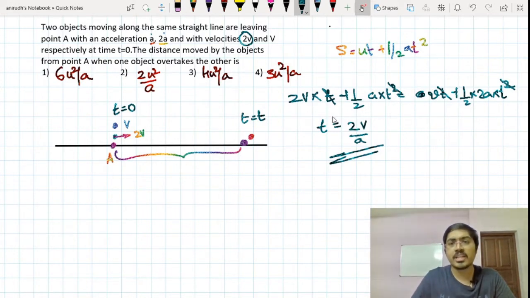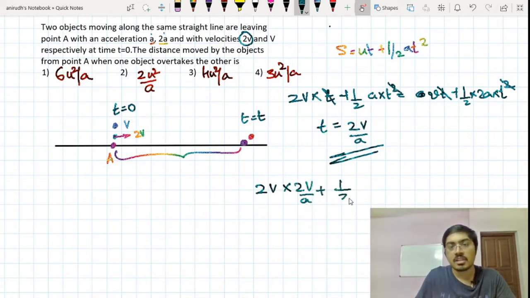Now you can substitute in any of these equations. 2v multiplied by 2v by a plus half a into t square. So this is 4v square upon a square.